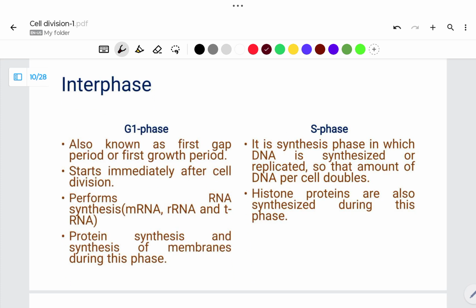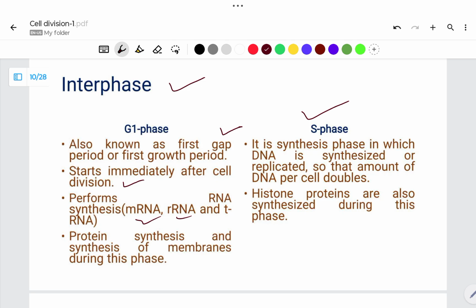Here you can observe interphase, G1 phase, which is the first gap phase, which starts immediately after any cell division. It involves formation of mRNA, rRNA, tRNA, and proteins required for the upcoming S phase. Then S phase comes.